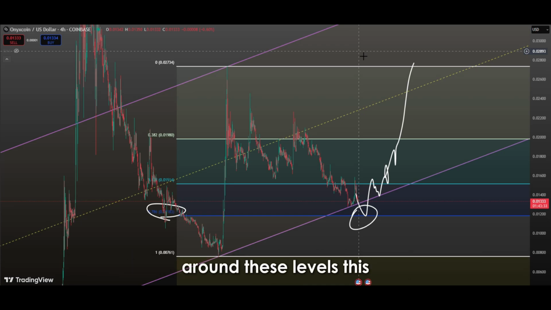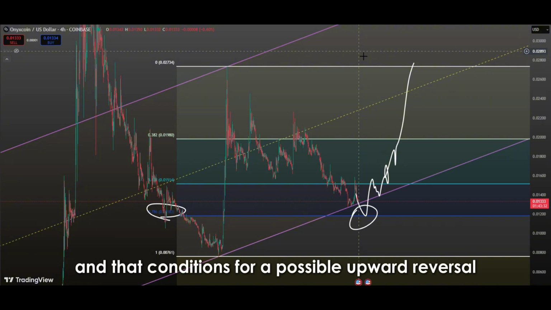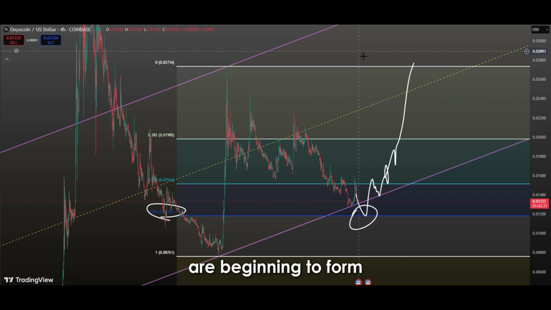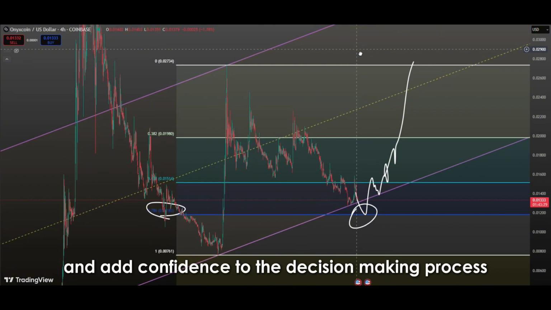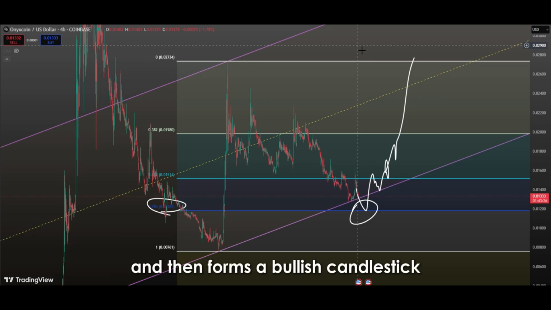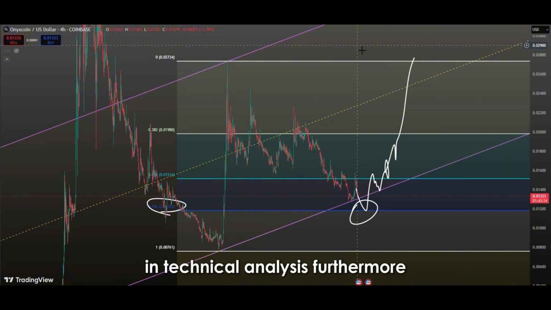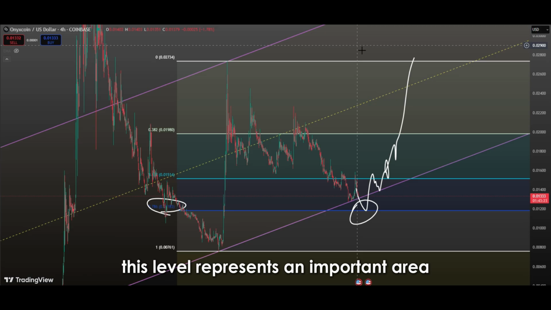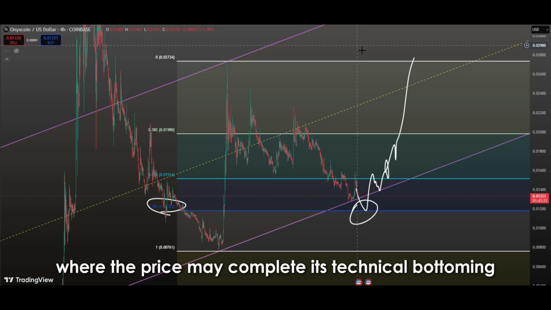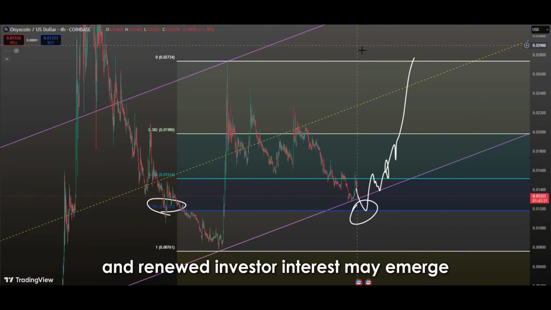around these levels. This technically indicates that the downside potential is diminishing and that conditions for a possible upward reversal are beginning to form. These types of signals provide extra confirmation for investors and add confidence to the decision-making process, especially if after reaching this region, the price moves sideways for a few days and then forms a bullish candlestick. Such a move is considered a strong buy signal in technical analysis. Furthermore, this level represents an important area where the price may complete its technical bottoming process, trend breakouts may occur, and renewed investor interest may emerge.